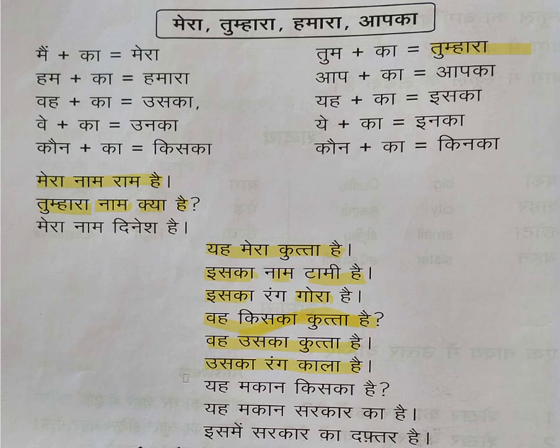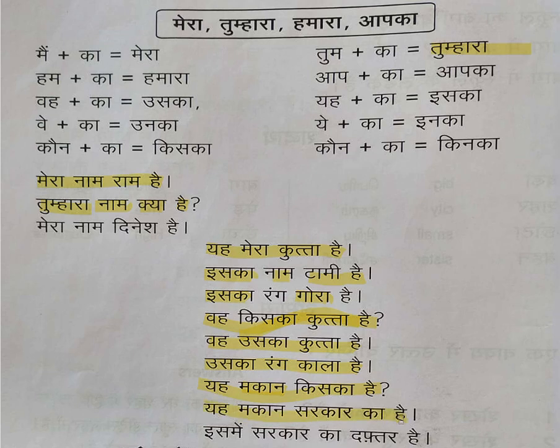Then यह मकान, again यह मकान किसका है, same way. मकान means you can say a home, a house. So यह means this, house of whose, किसका, whose house is this. यह मकान सरकार का है, सरकार means government.